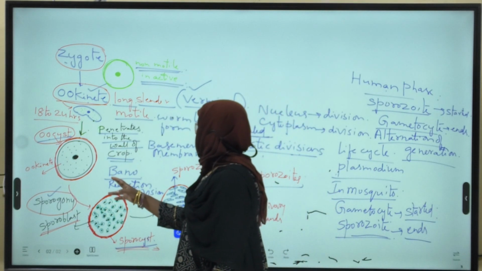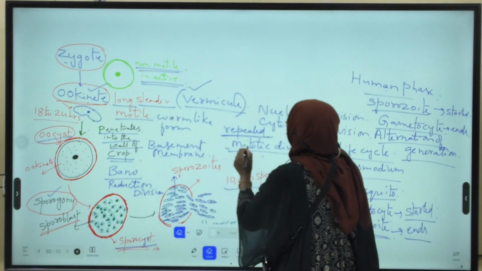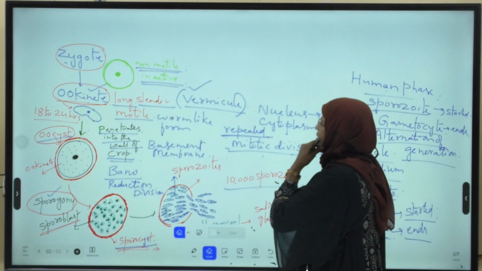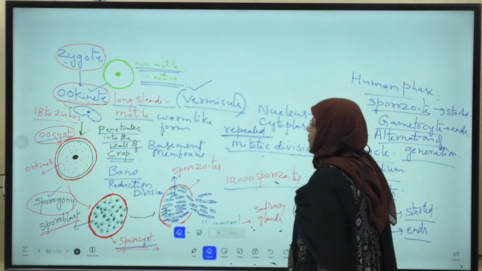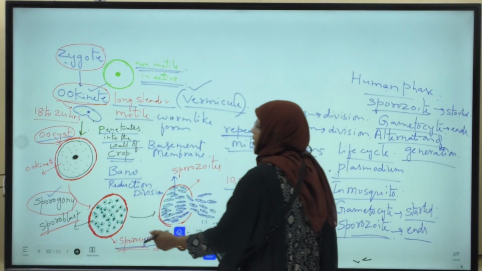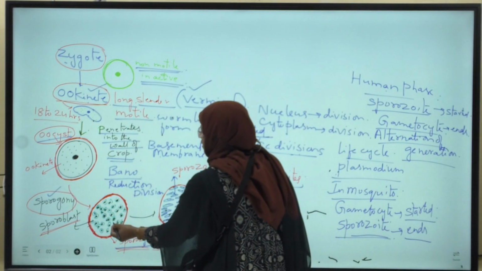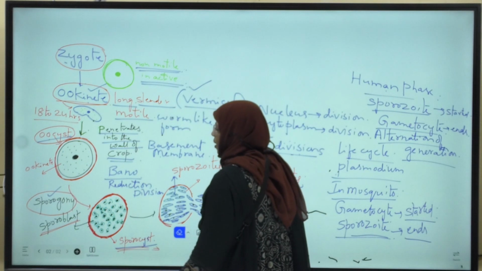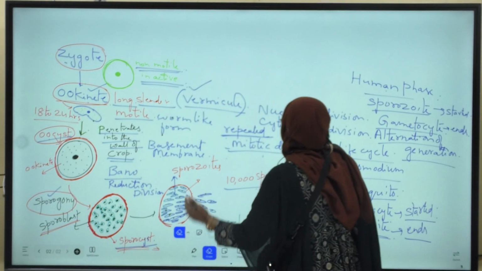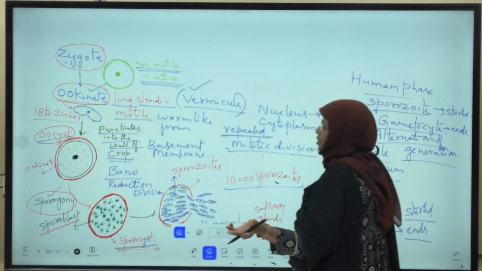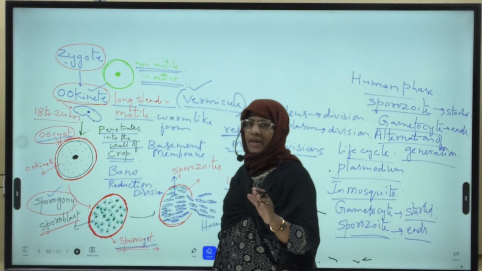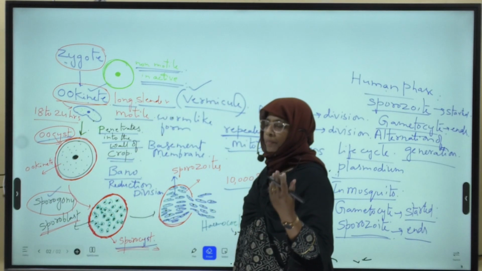Later, reduction division is followed by repeated mitotic divisions, due to which many nuclear bits or many daughter nuclei are formed. Nuclear division is followed by cytoplasmic division. The cytoplasm also divides into many cytoplasmic bits.